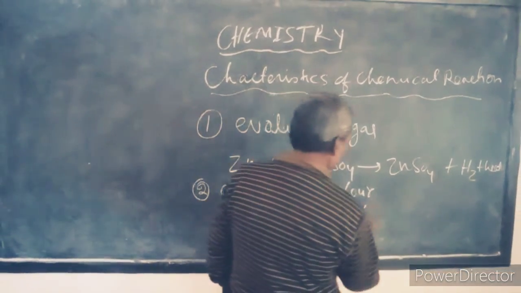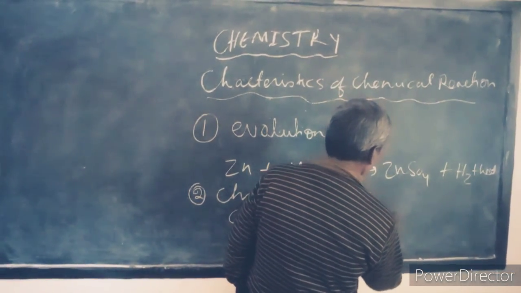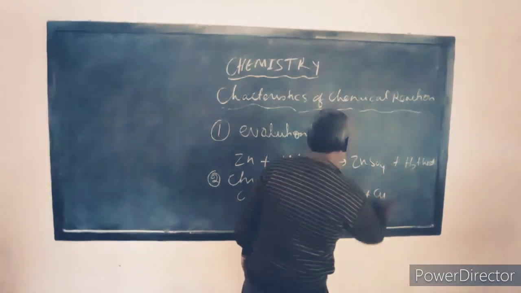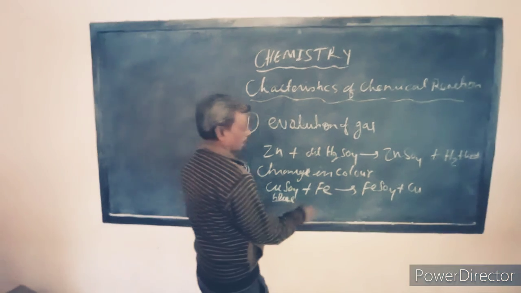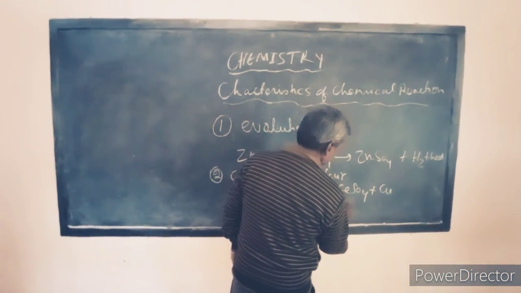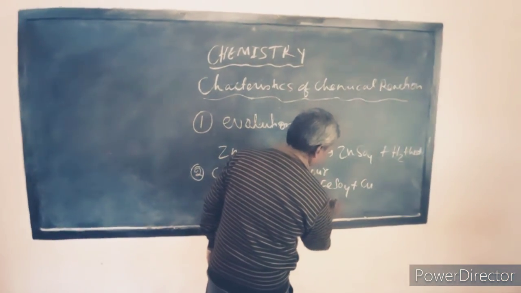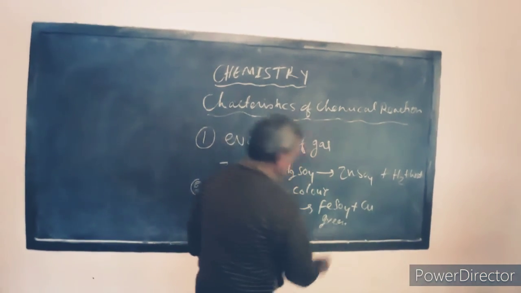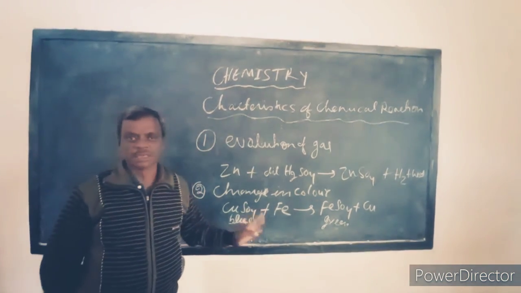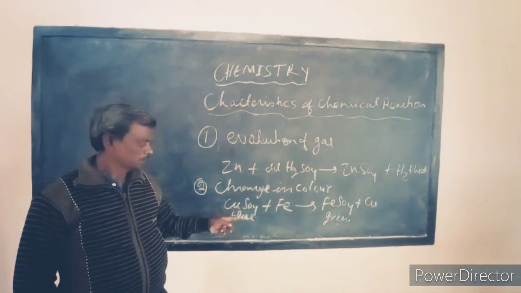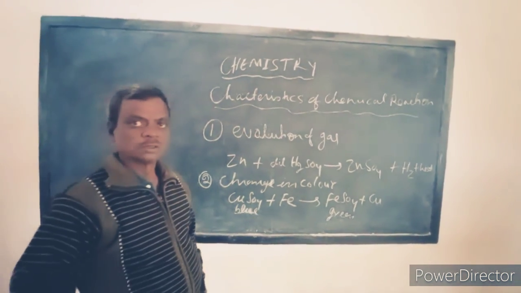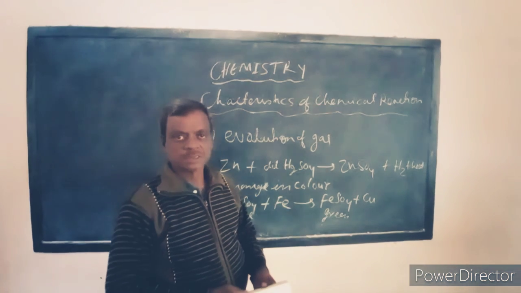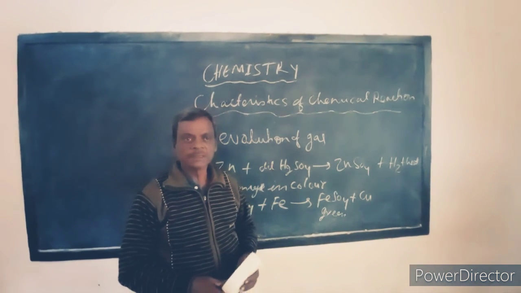We get the product FeSO4 plus Cu. The color of the copper sulfate is blue and the color of the ferrous sulfate formed is green. So in this reaction we are observing change in color. The color of the reactant is different from the color of the product. So here the characteristic seen is change in color.